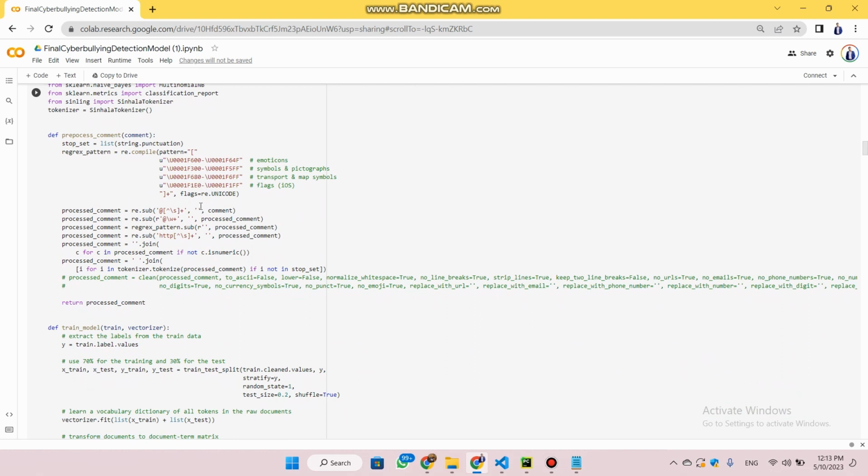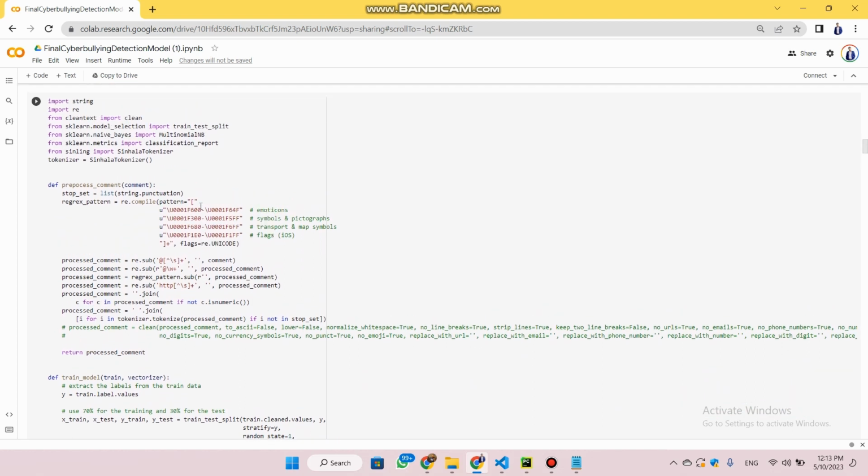In order to avoid that, I have developed the preprocessor module, where, when a comment passes into this, it will clean the sentence and give only the letters and words remaining in the comment.